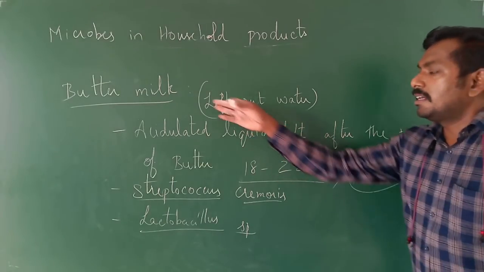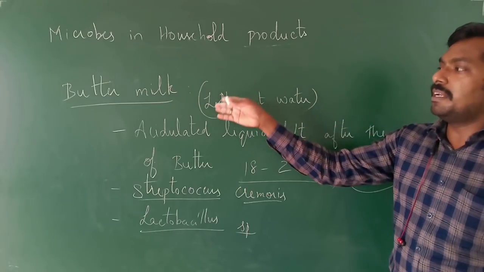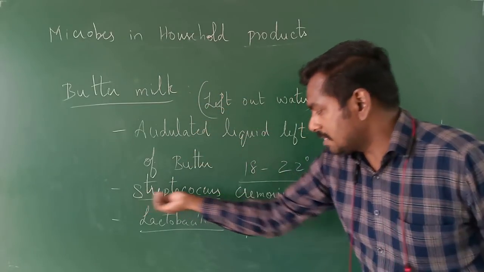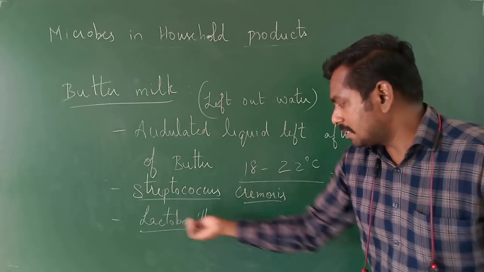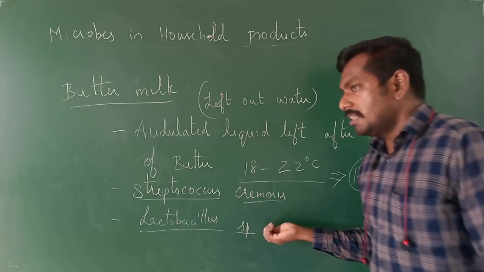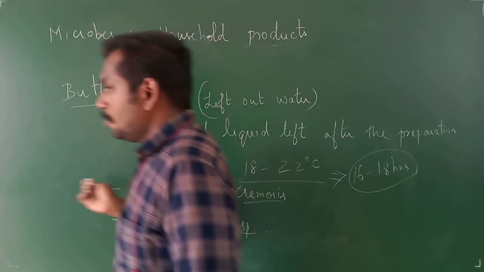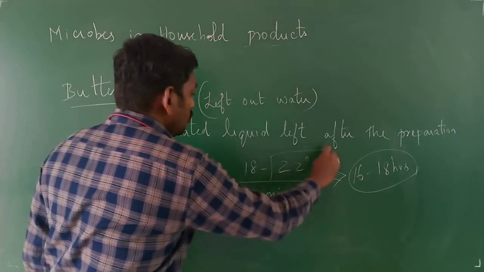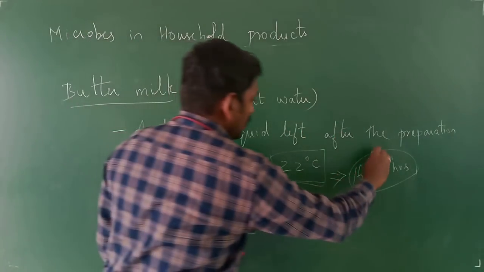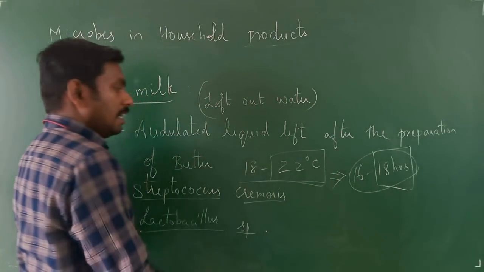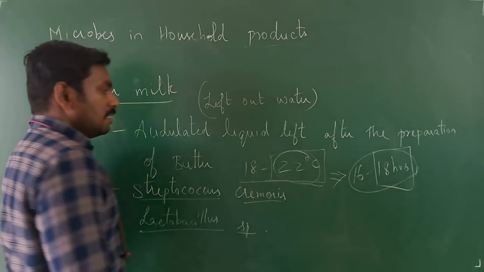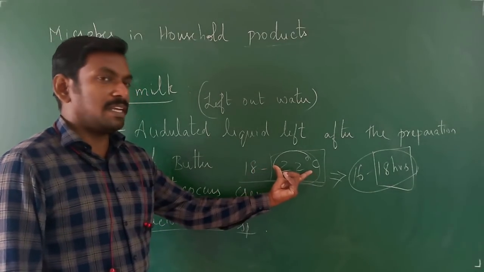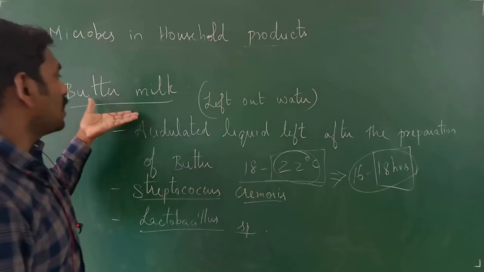If we leave the skimmed milk, when it is added with a culture of Streptococcus cremoris and the Lactobacillus species, acidophilus or bulgaricus, you will be getting the buttermilk. The temperature is usually maintained at about 22 degrees Celsius and the timing is especially 18 hours, right? If you maintain it, you will be getting the buttermilk.